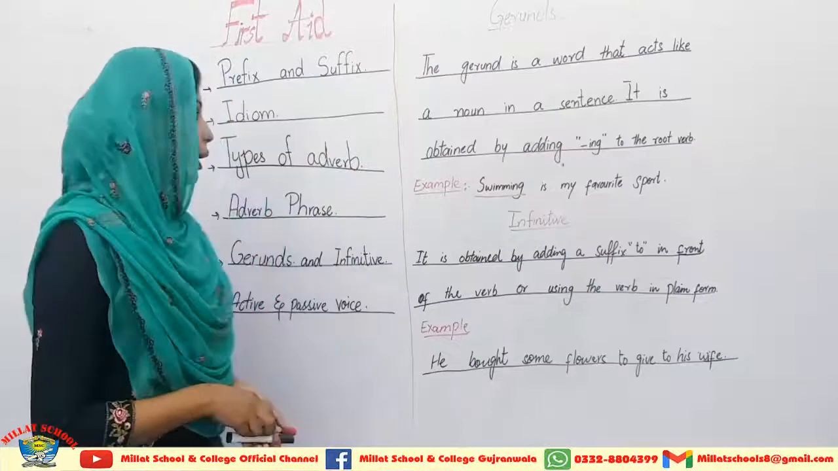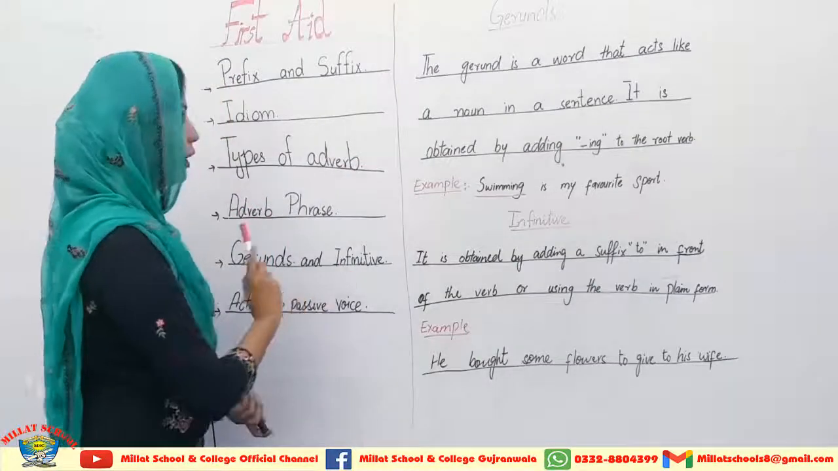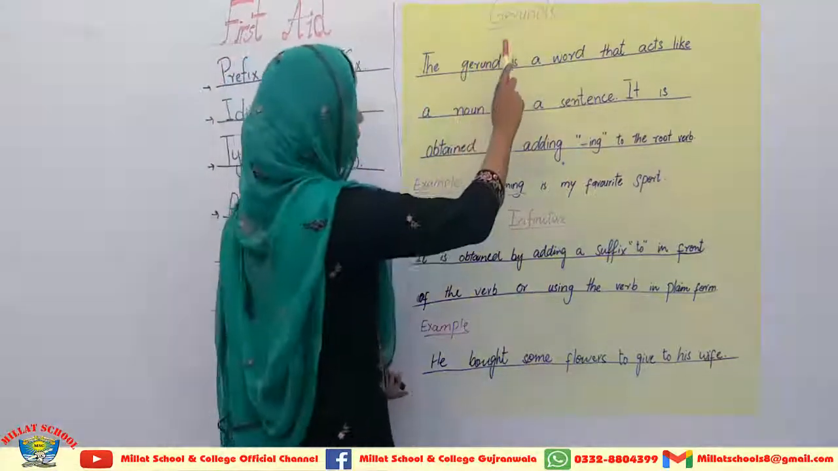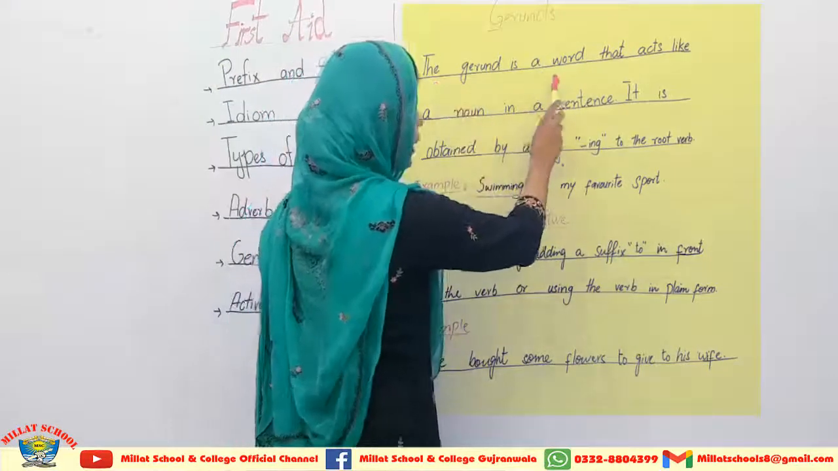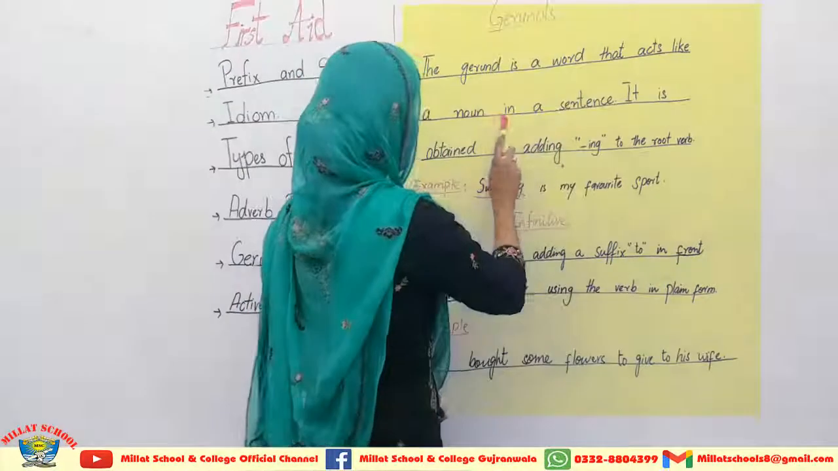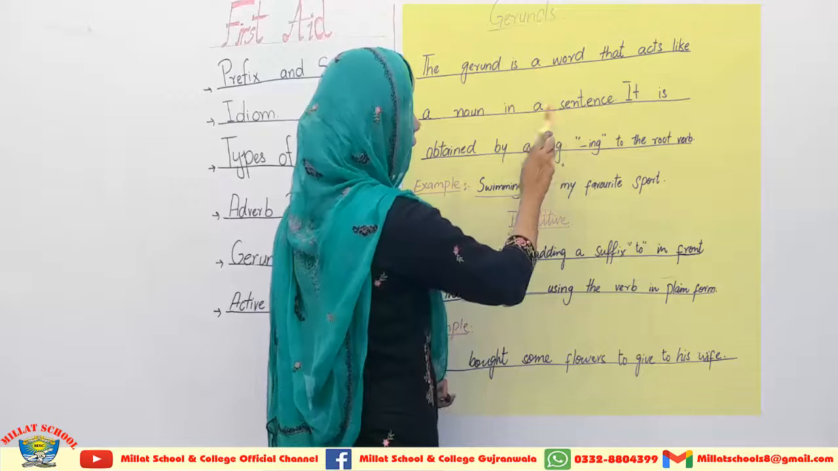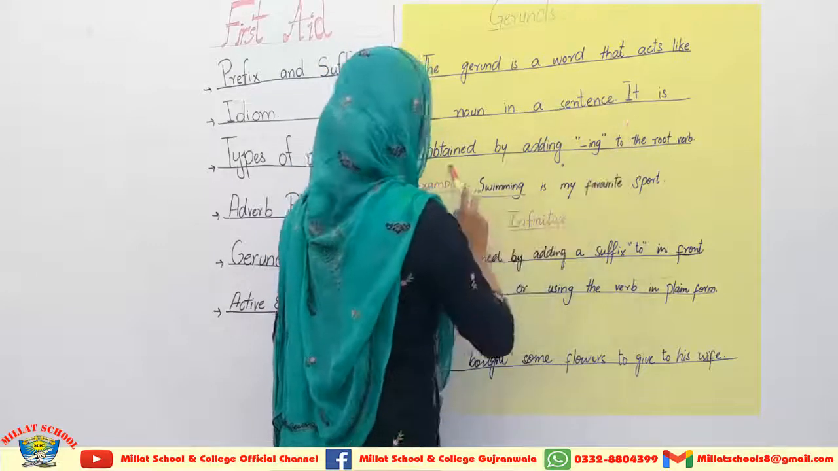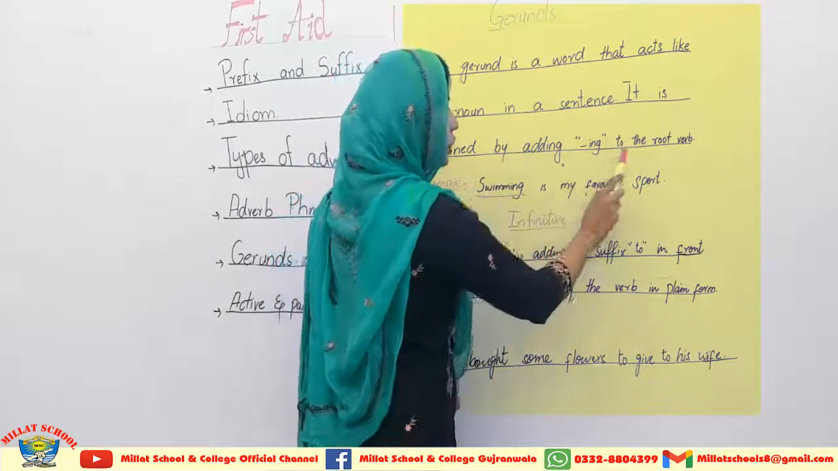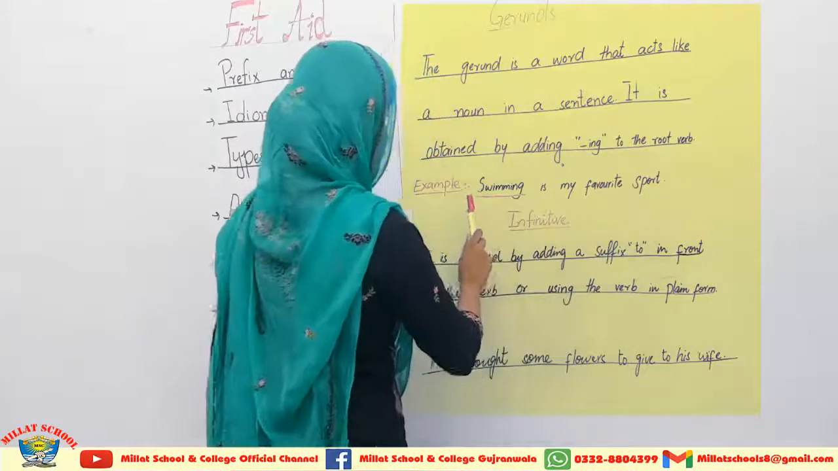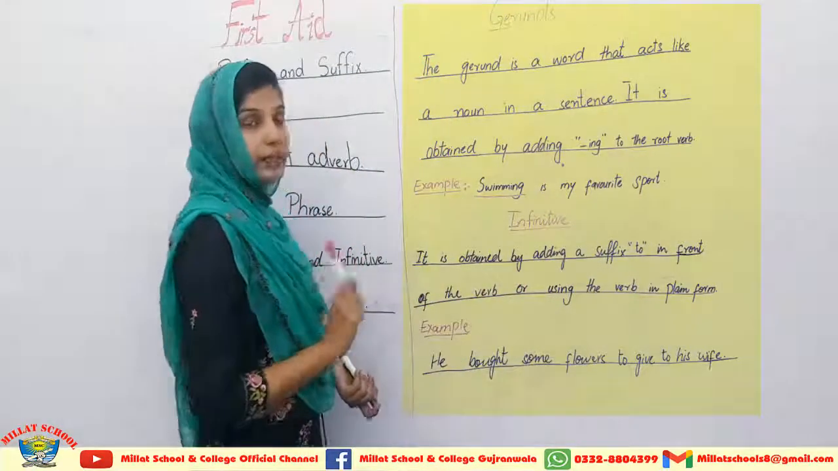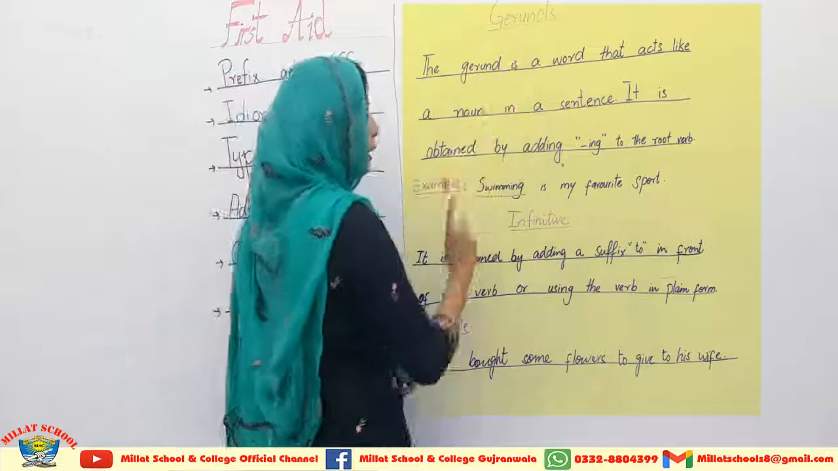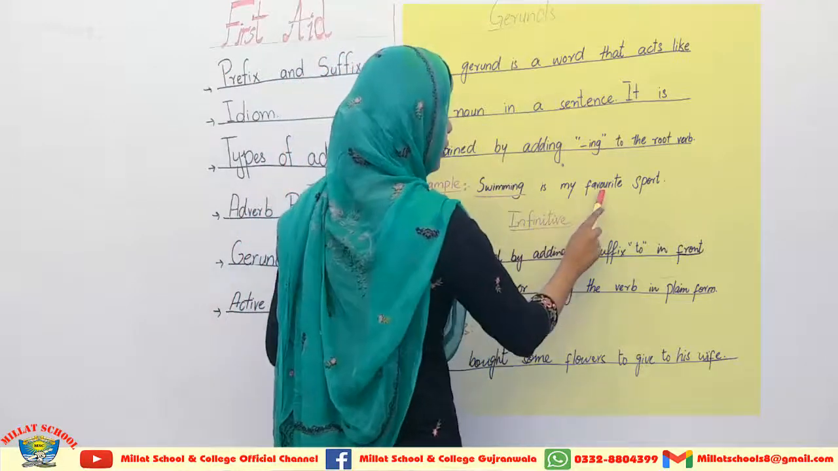Okay students, now I am coming towards gerunds and infinitives. Here on the board, you can see that the gerund is a word that acts like a noun in a sentence. It is obtained by adding ing to the root verb. Here is an example which will surely help you to understand the concept of gerund completely. Swimming is my favorite sport.